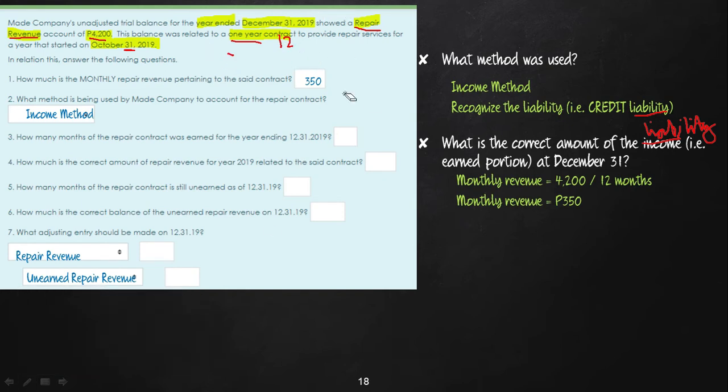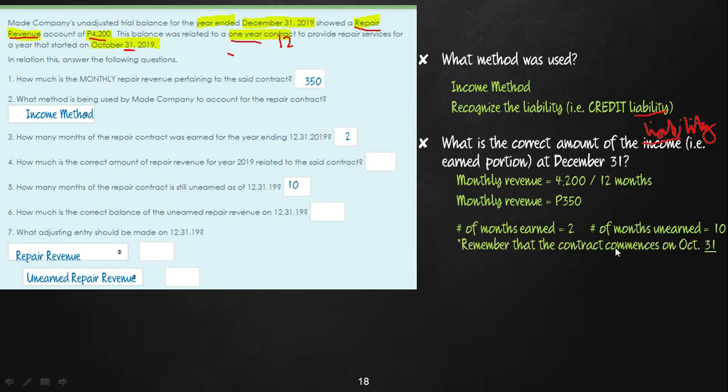Okay? So, 2 months earned, and then 10 months unearned. So, based on this, mansira na din nato si question number 3. That's 2 months ang imuhang earned during the year. Unya, question number 5, how many months of the repair contract is still unearned? So that will be 10. Okay, so remember again that the contract commences on October 31. Okay, so from here, pwede na din ta mag-compute.